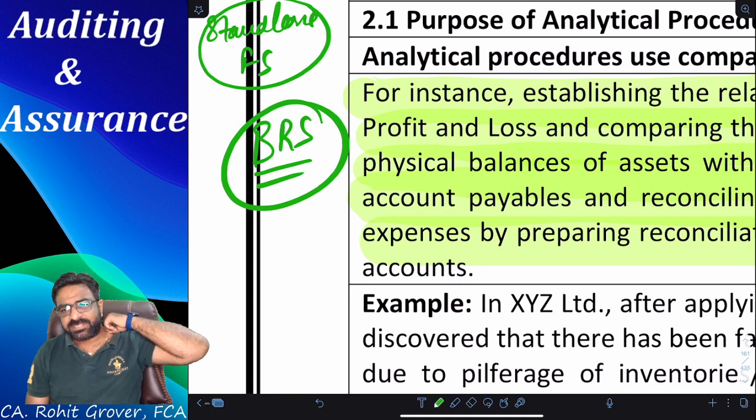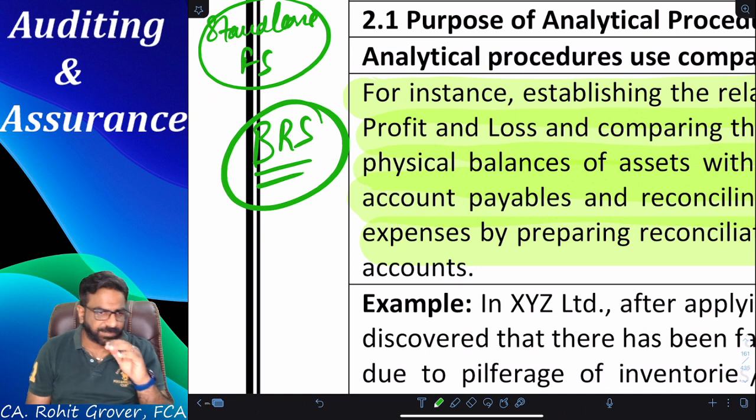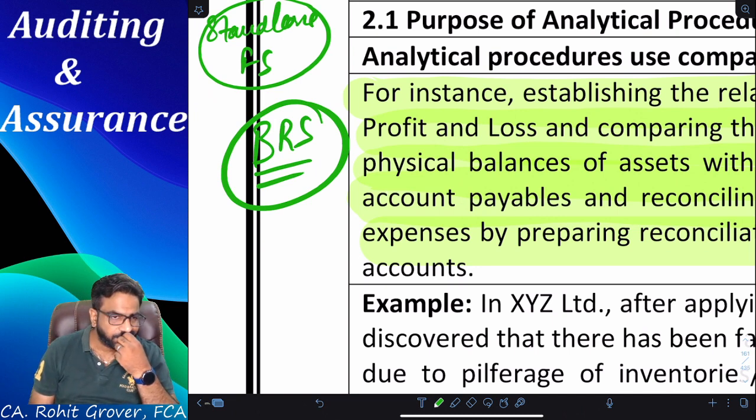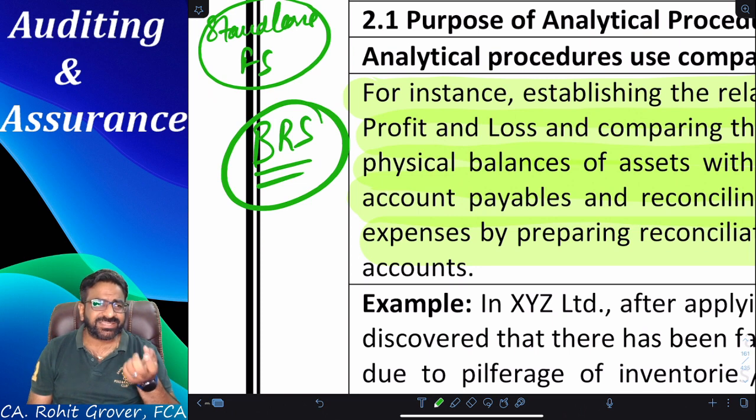Plus and minus, plus and minus will be done. And ultimately, if the balance is matching, then it is known as a good bank reconciliation statement. Am I correct, everyone? Yes or no? Yes. So basically, BRS is nothing but the analytical procedure only, na?